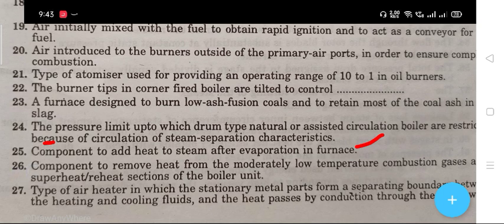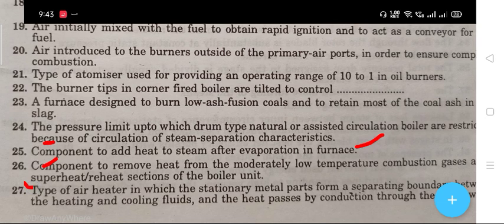Component to remove heat from the moderately low temperature combustion gases after the superheat and reheat section of the boiler unit. The right answer is economizer.